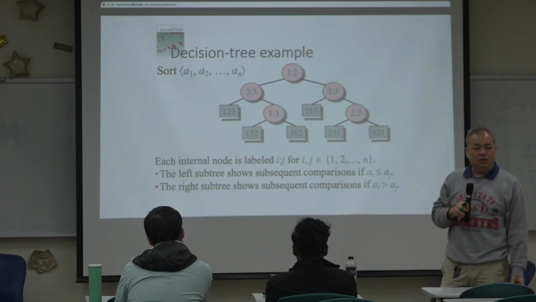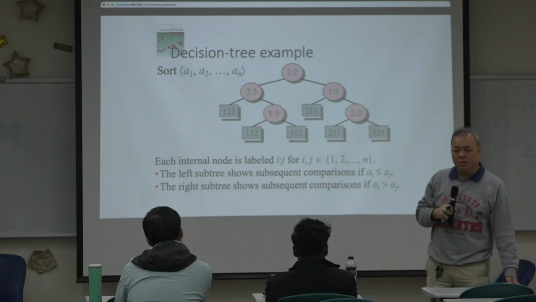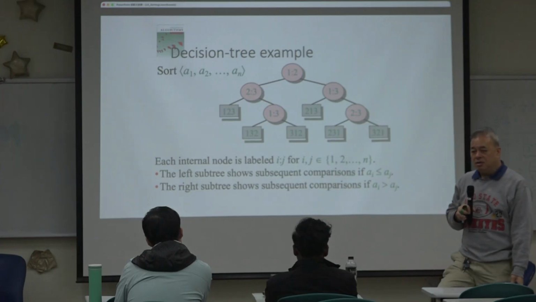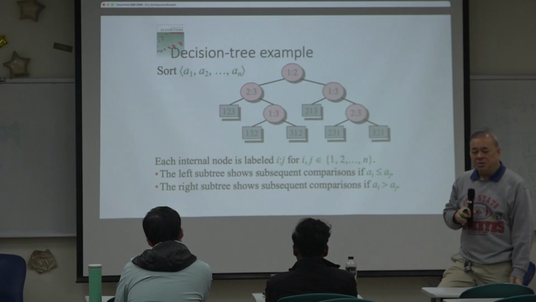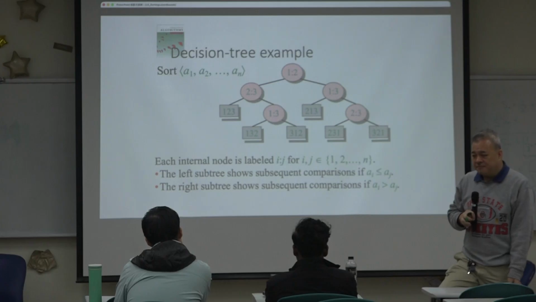So here you figure out the relationship of these three numbers through all the different comparisons.